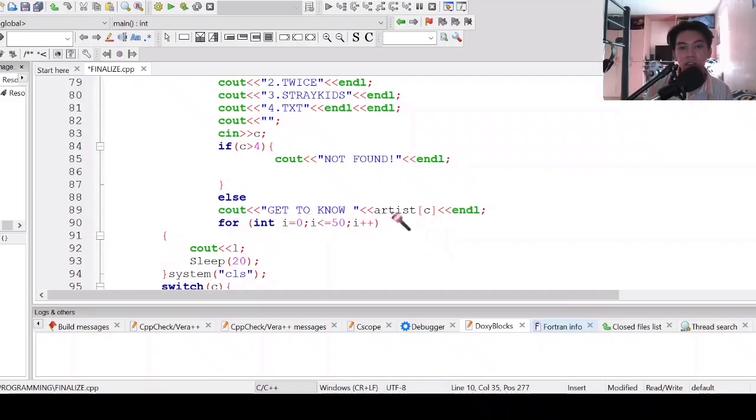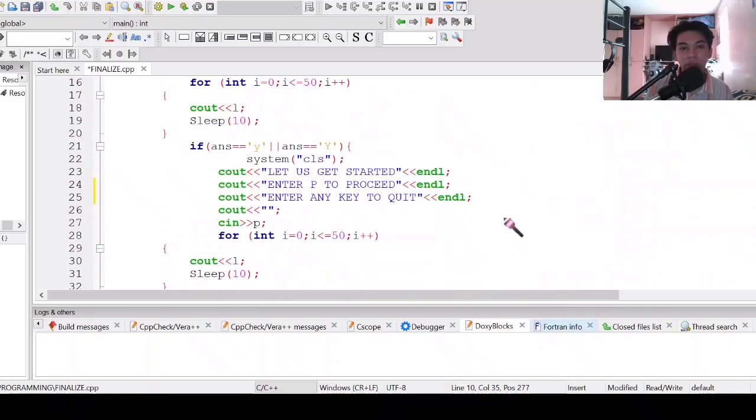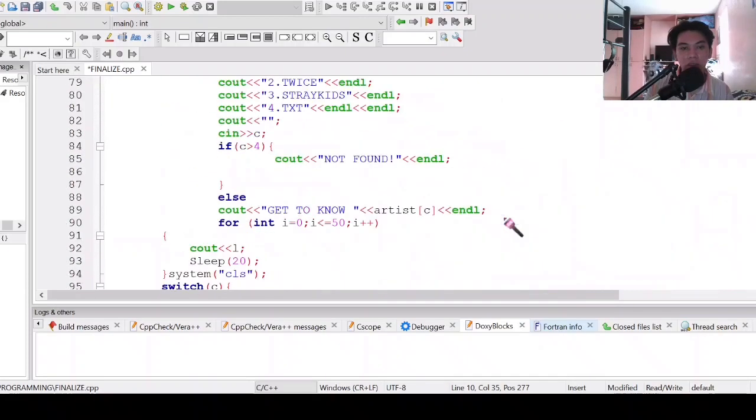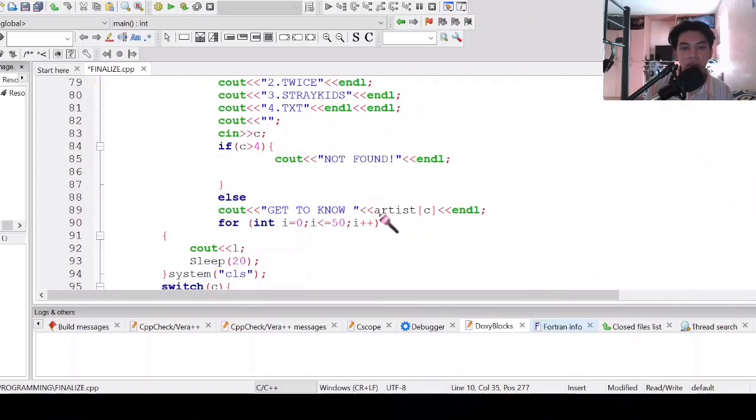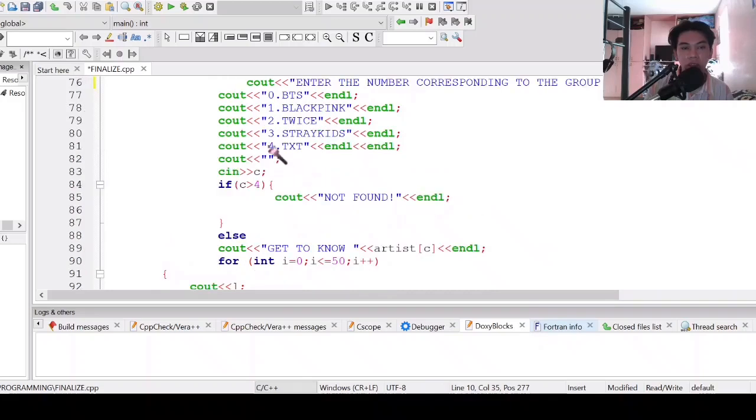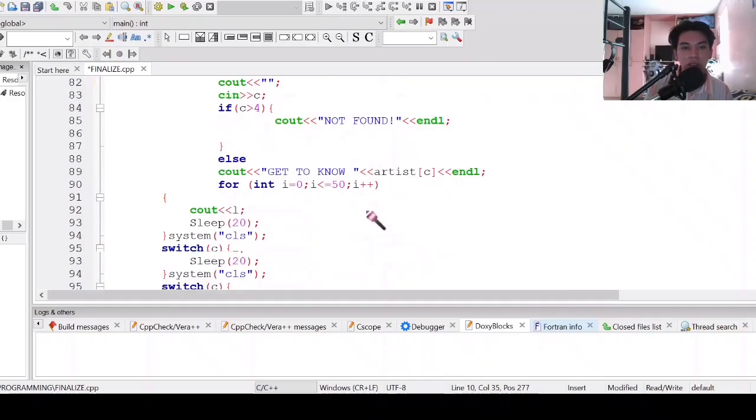So get to know here is the string above, 0, 1, 2, 3, 4. So whatever the user entered here, if it is in the string, it will show that artist.